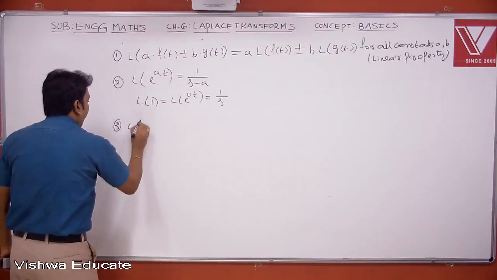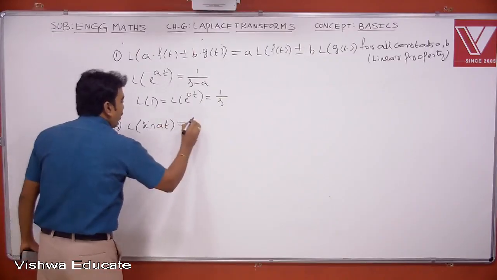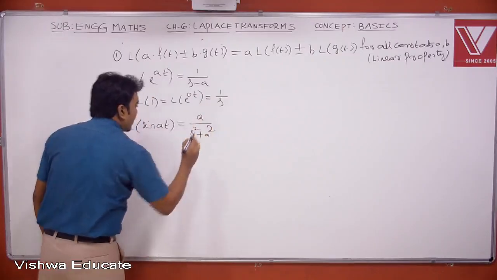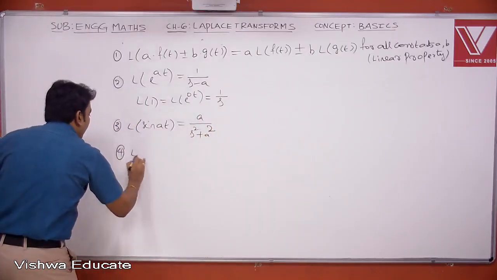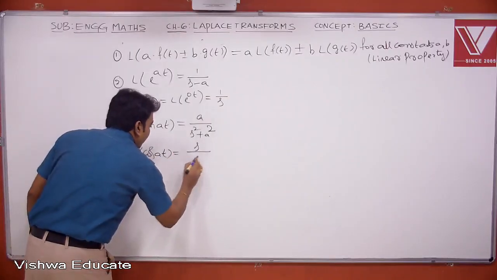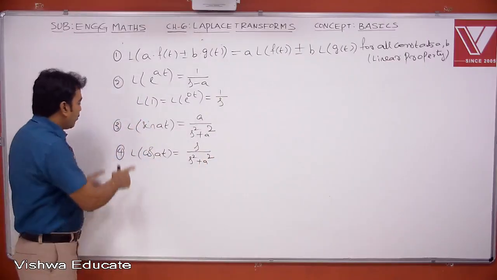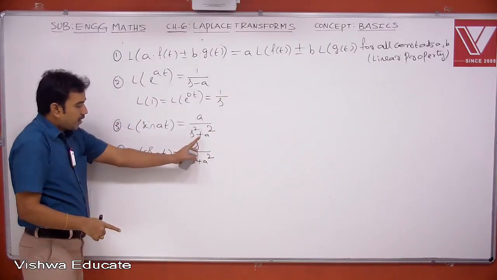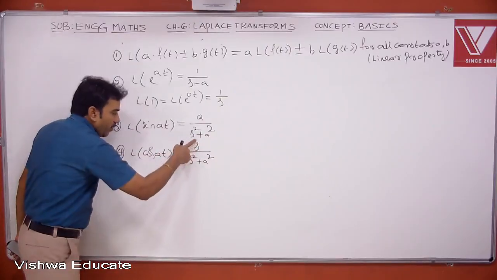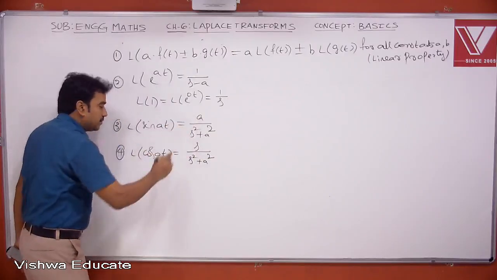Third one is Laplace of sine function, sine at. A is a constant and this is given by a divided by s square plus a square. Next one, Laplace of cos function, cos at. This is nothing but s divided by s square plus a square. For both third and fourth formulae, the denominator is the same, s square plus a square. In case of cos, the variable s will come as the numerator. In case of sine, the constant a will come.